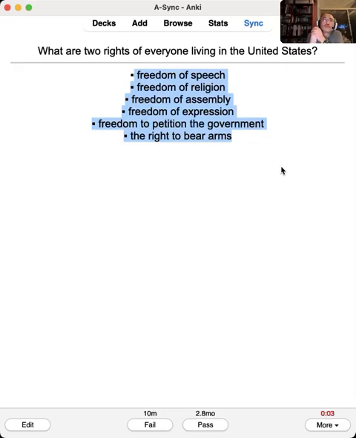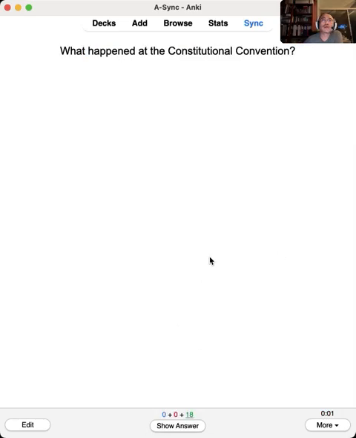Okay. So these are constitutional rights: freedom of speech, freedom of religion, assembly, expression. Fail.